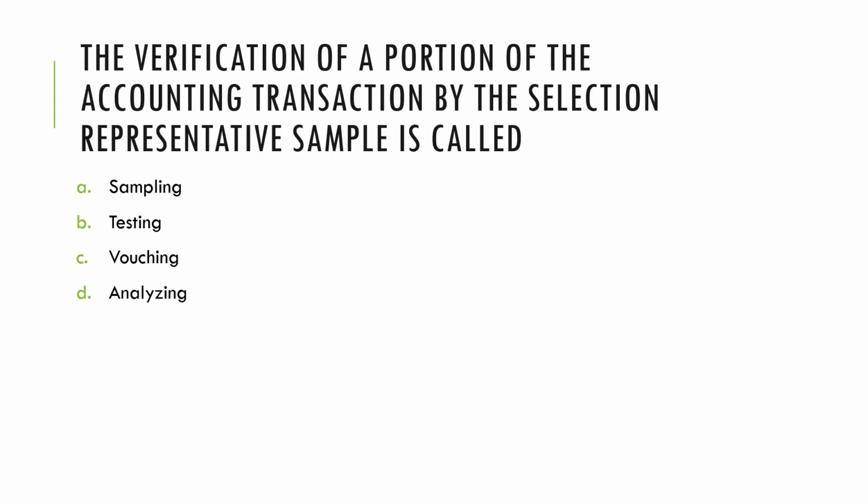Next, the verification of a portion of the accounting transactions by the selection of a representative sample is, of course, called sampling. When we do not test the entire population, when we test less than 100% of the population, with the intention or the hope of coming up with a representative sample, what we are performing is audit sampling. So that's letter A for this number.